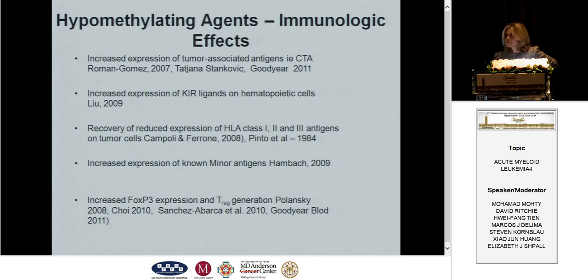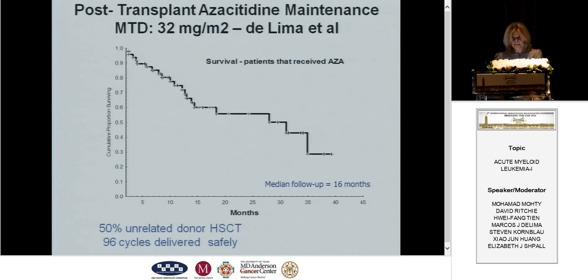The tumors have reduced expression of class 1, 2, and 3 antigens on their surface, and the hypomethylating agents actually upregulate those antigens to allow a better attack from the NK or even the T cell. They definitely increase expression of known minor antigens, which may be important when we're giving cellular therapy. And finally, increased FOXP3 has been shown by a number of groups shown on the bottom of the slide, which may, in fact, in the transplant setting, abrogate graft versus host disease without compromising the GVL effects.